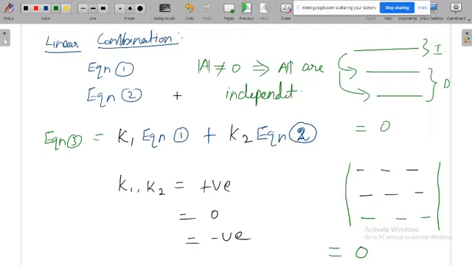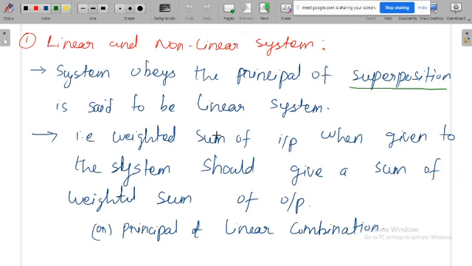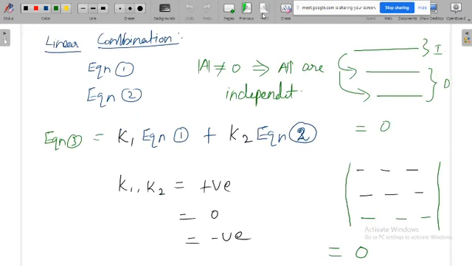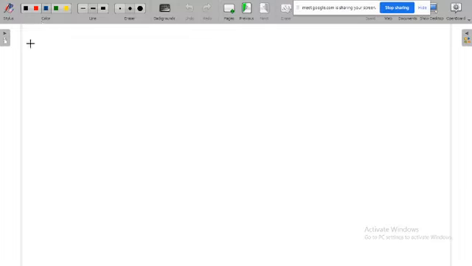The linearity of the system, superposition, is similar to linear combination: the weighted sum of inputs when given to the system should give the weighted sum of the outputs. Then what is the statement?